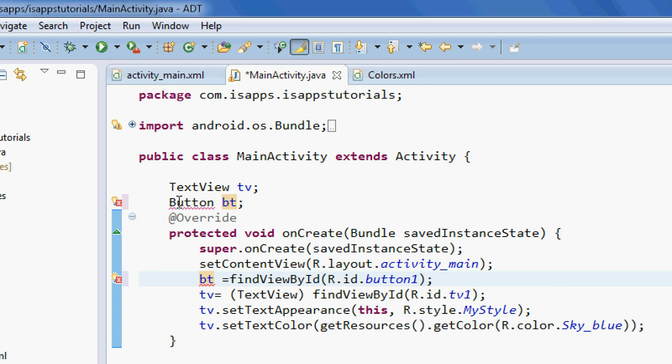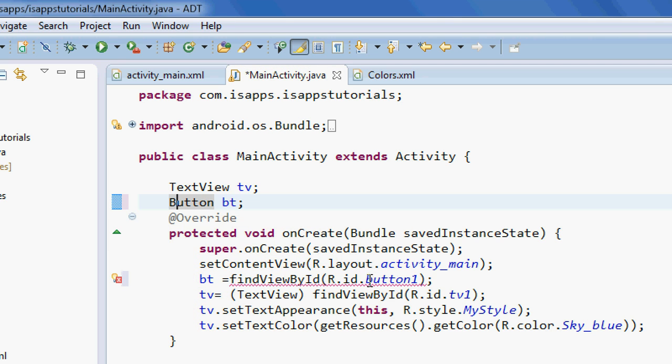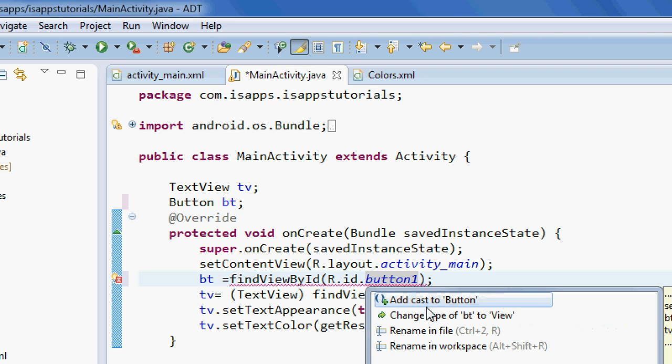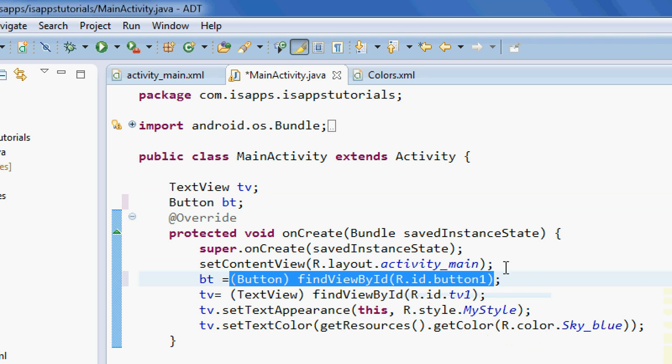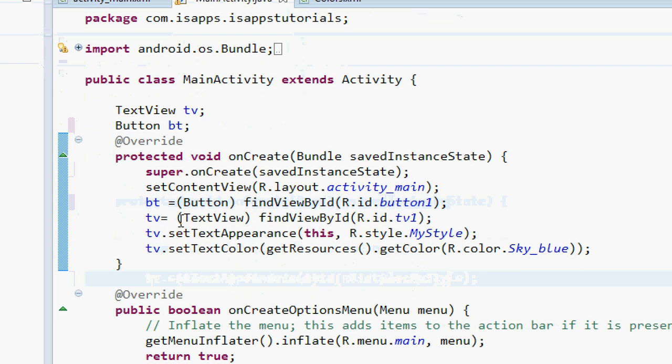Okay, so we need to import Button, and now we need to typecast it to Button. So we have a reference to the XML button right here.